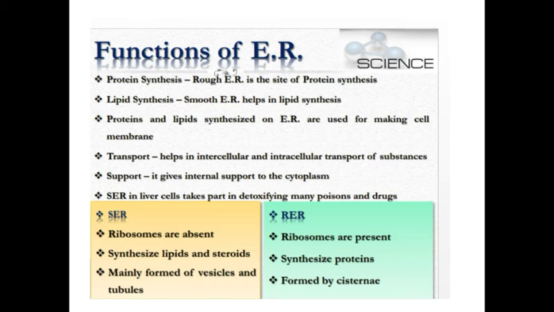Endoplasmic reticulum helps in protein synthesis. That is the rough endoplasmic reticulum, which helps in protein synthesis where the ribosomes are present. So ribosomes are present, which are involved in the protein synthesis with the help of endoplasmic reticulum. The next one is lipid synthesis. The smooth endoplasmic reticulum helps in lipid synthesis. That is, it can digest the fat molecules present in it.